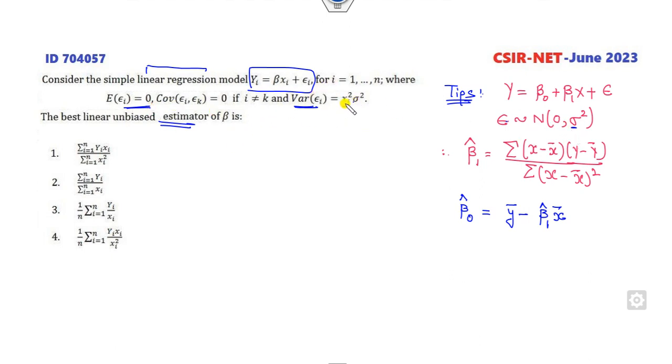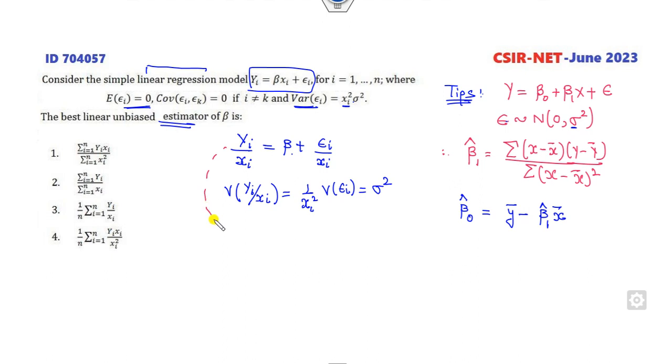How can you do that? First of all, the variance is xi square. So if I divide this by xi, what will happen? This is epsilon i divided by xi. So if I take the variance on both sides, what will happen? The variance of the constant quantity is 0. This is 1 over xi square times the variance of epsilon i, which is sigma square. Fine. And if I consider the mean of this, it is beta, because the mean of epsilon is 0. Now look at which of the following is correct.